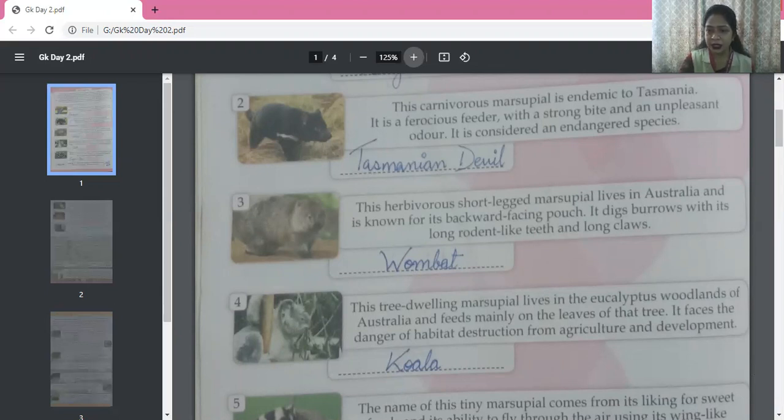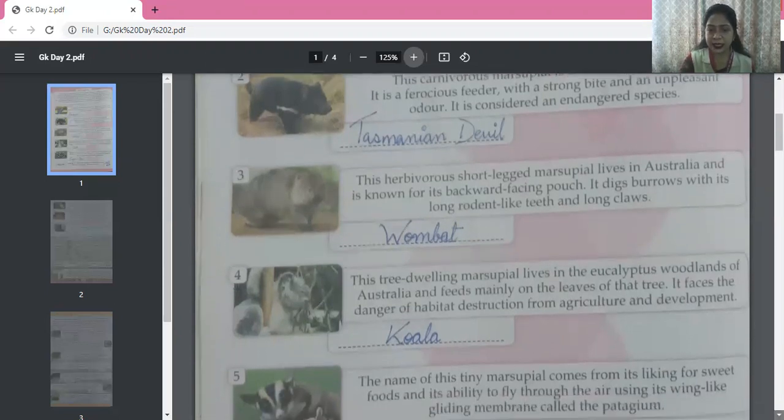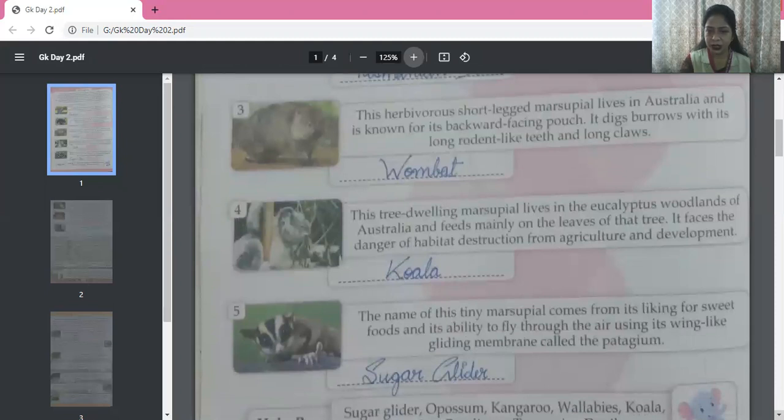Okay. Now, let's see the next one. Yes. Fifth one is here. The name of this tiny marsupial comes from its liking for sweet foods and its ability to fly through the air using its wing-like gliding membrane called the patagium.